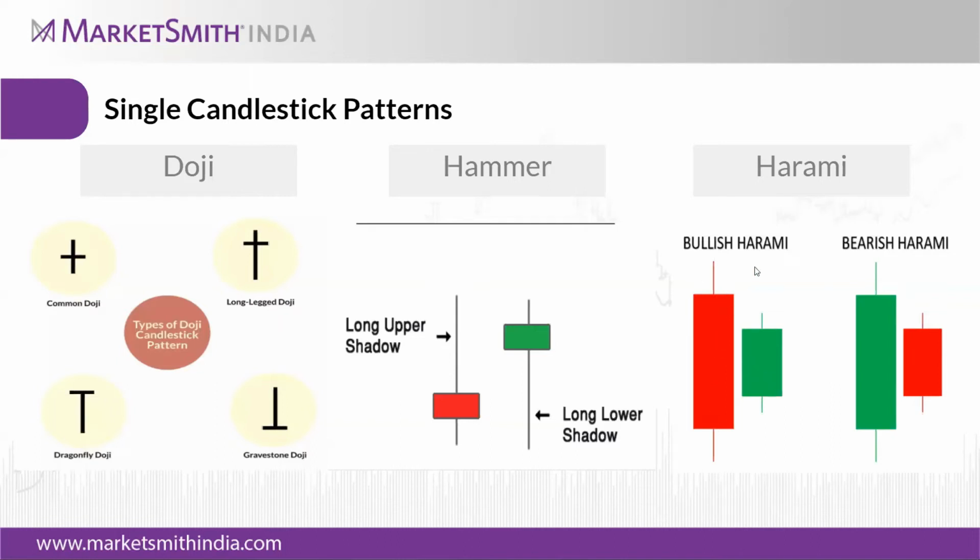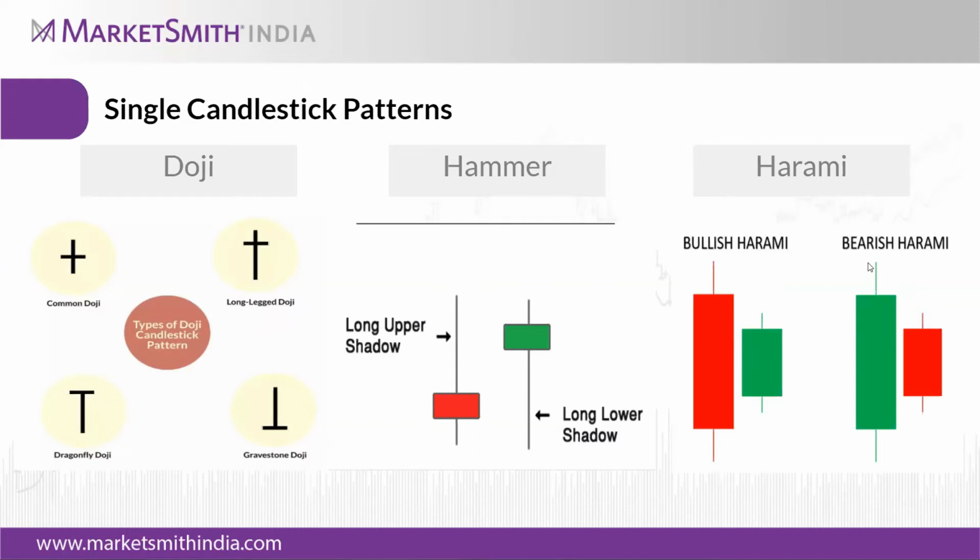The bullish candle is placed next to the big bearish candle, but it should not go beyond the previous bearish candle. To satisfy the harami rule, the next candle should trade within the previous bearish candle.